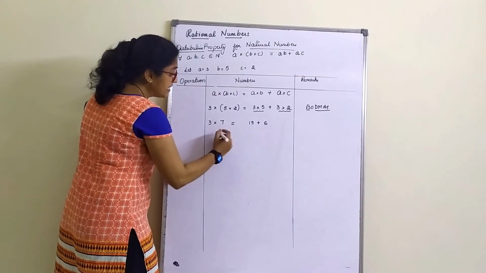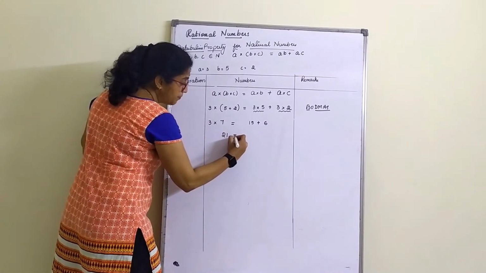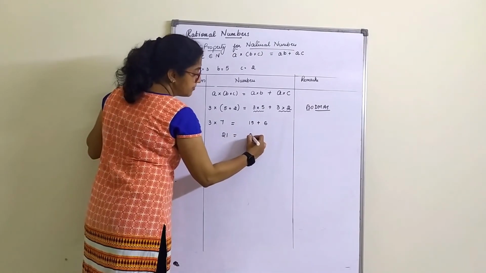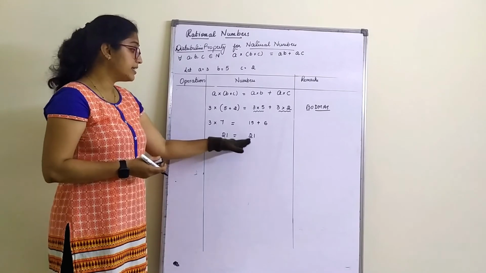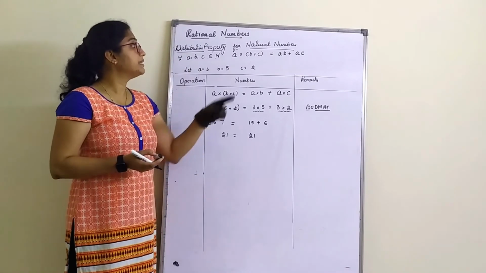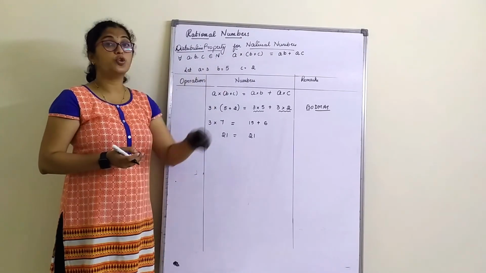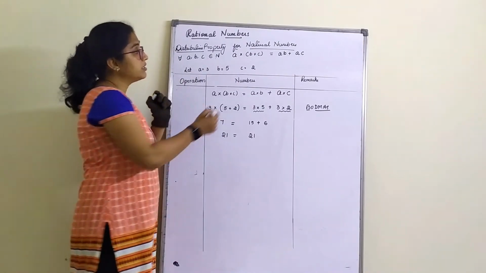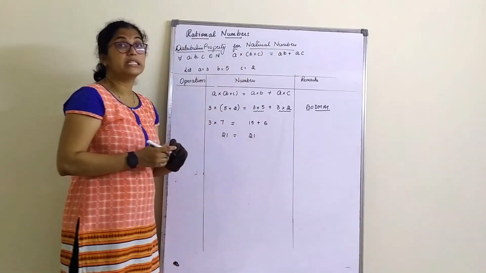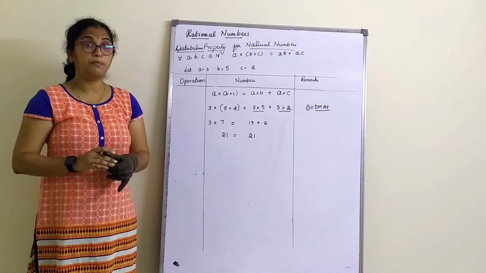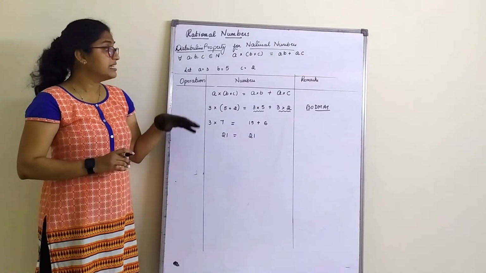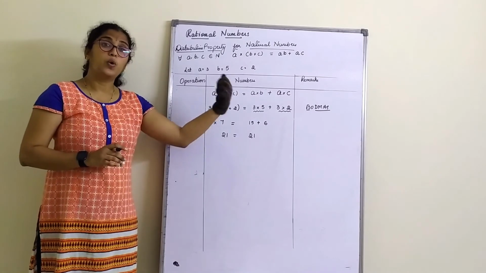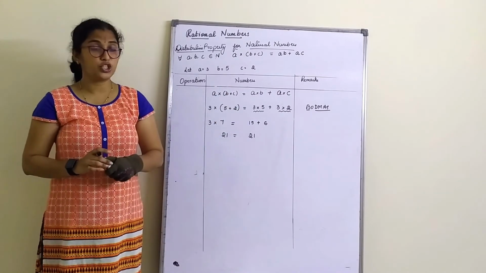So 7 3s are 21. 15 plus 6 is 21. So 21 is equal to 21. Satisfied? The distributive property of multiplication over addition for natural numbers is satisfied for the given property. So here it's the only one property that we satisfy. A similar thing we use for whole numbers, integers and rational numbers.